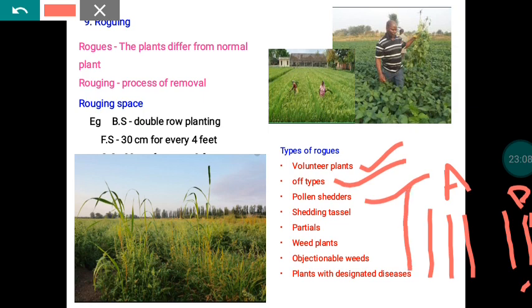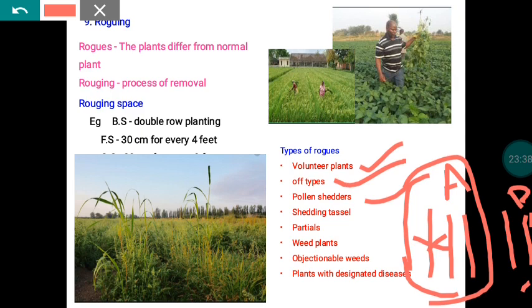If you declare a row as male sterile, every plant there should be male sterile, meaning they are not able to produce viable pollen grains. If any plant with pollen-bearing ability appears in the A rows, that is a pollen shedder. Definitely that will spoil your entire hybrid seed production operation, so all of these we have to remove before pollination and fertilization.